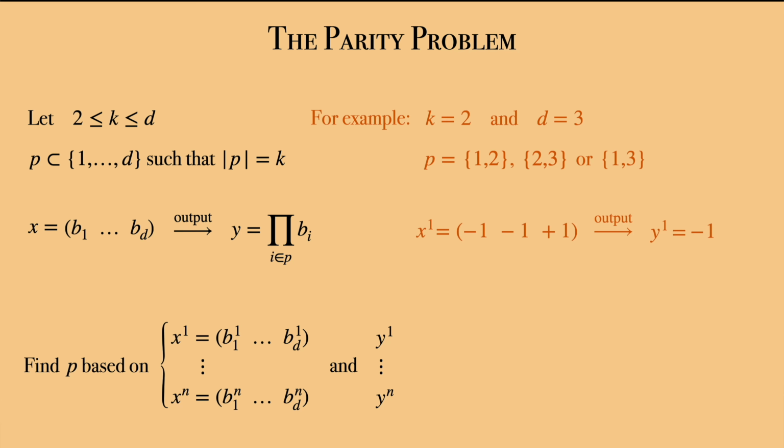For example, say that you observe those x1 and y1. Then P cannot be equal to 1, 2, because the product of the first two bits in x1 is 1, while y1 is minus 1. However, P could be equal to 2, 3, since the product of the last two bits is equal to minus 1, equal to y1. But P could be equal to 1, 3 as well.